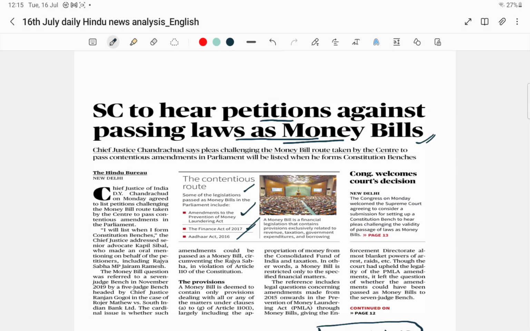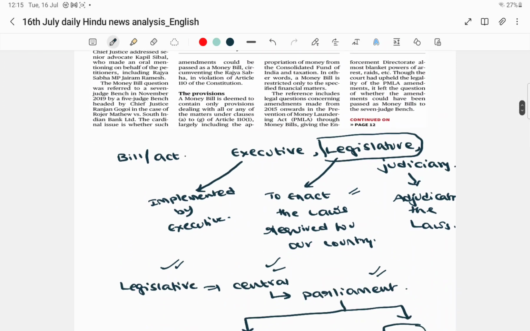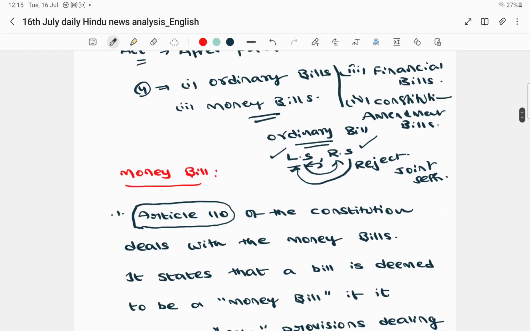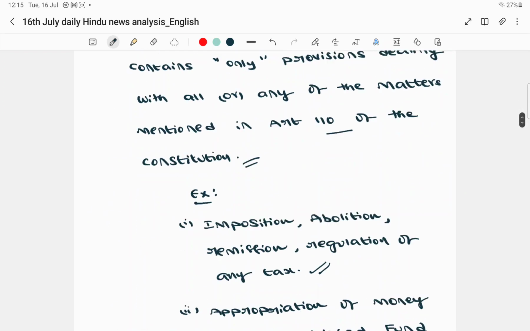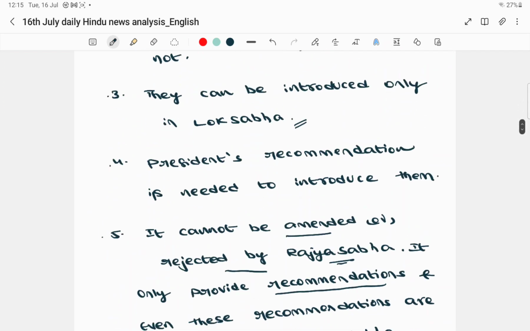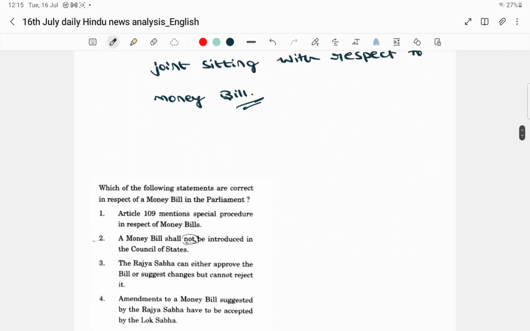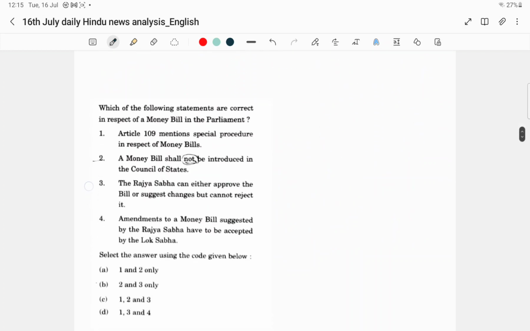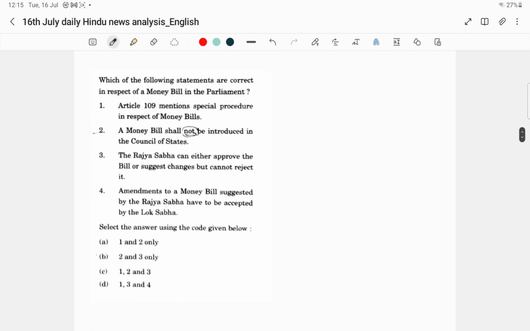Money bill is important from both the prelims and mains perspective, so you are expected to know it. And if you don't believe my words, let me show you a question that was asked in UPSC 2024. One month back in UPSC prelims, this particular question was asked with respect to money bills. Try to look into it.